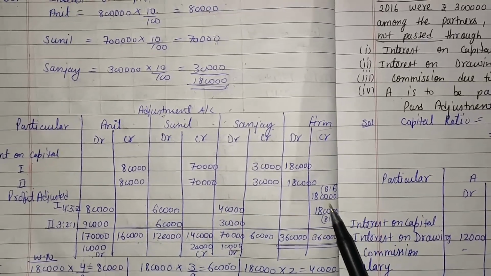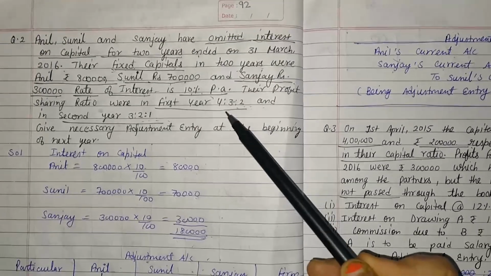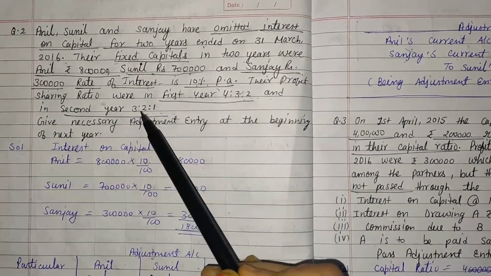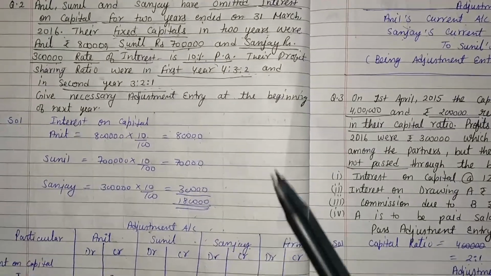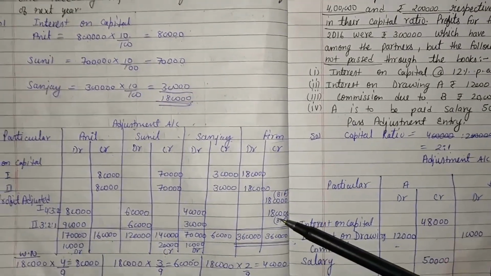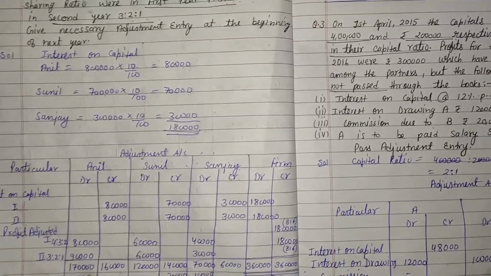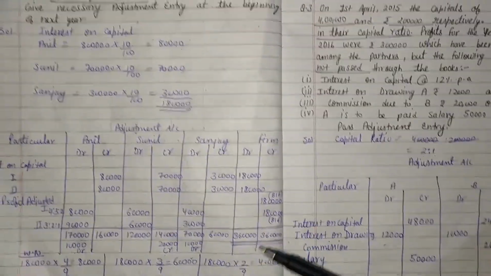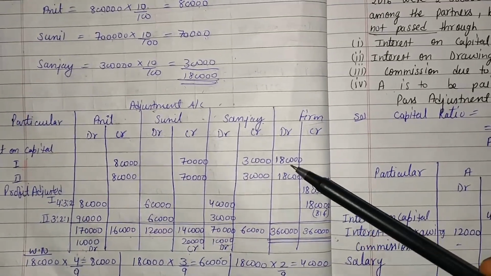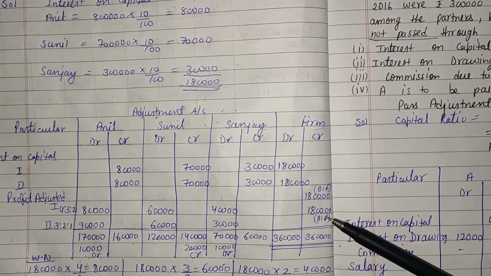Here we get two balancing figures because the profit sharing ratio in the two cases is different. In the first year the profit sharing ratio is 4:3:2, and in the second year it is 3:2:1. If there is one profit sharing ratio, we get only one balancing figure. But if two profit sharing ratios are given in the question, we get two balancing figures. Here two ratios are given, that's why we calculate two balancing figures. First year balancing figure is 1,80,000 and second year balancing figure is 1,80,000.